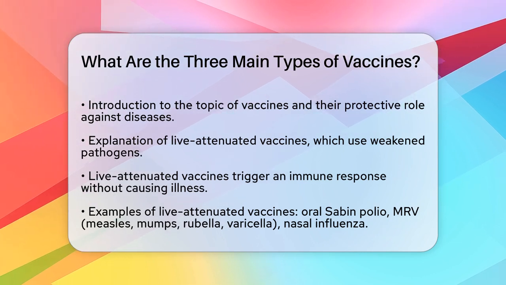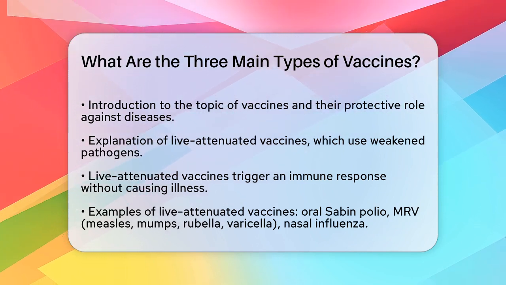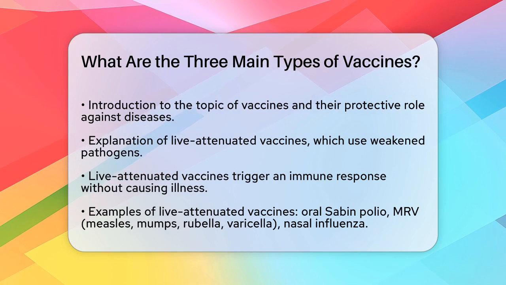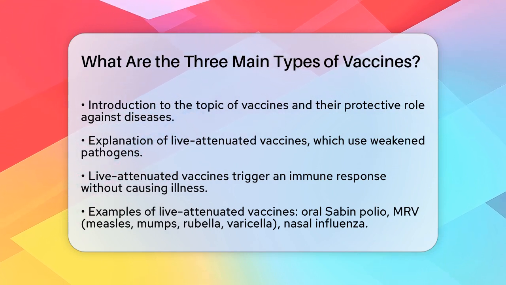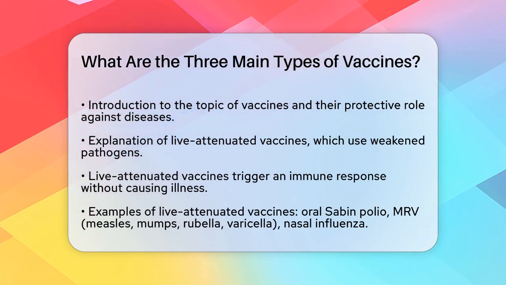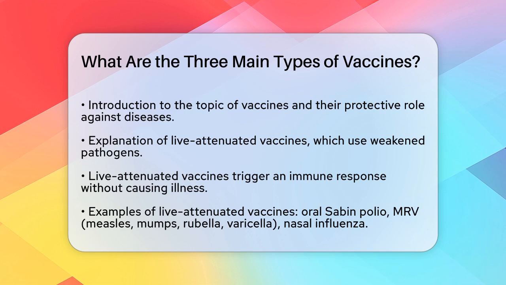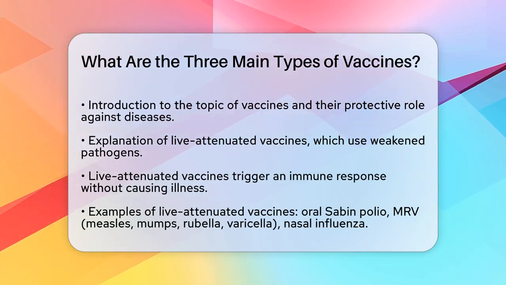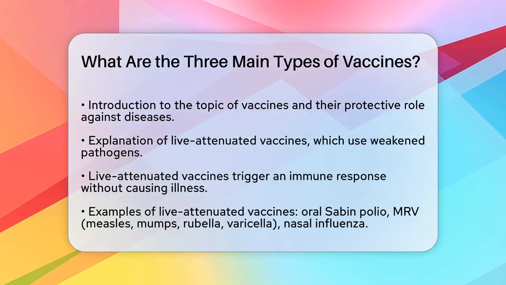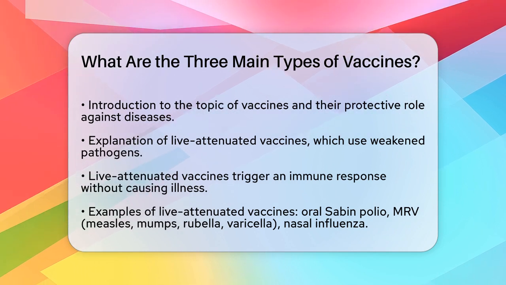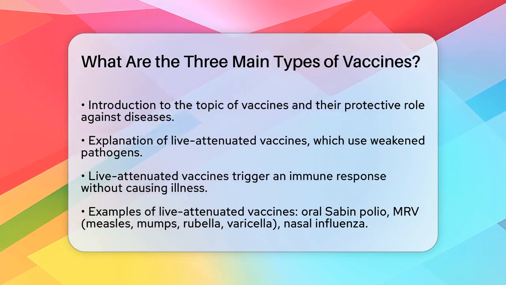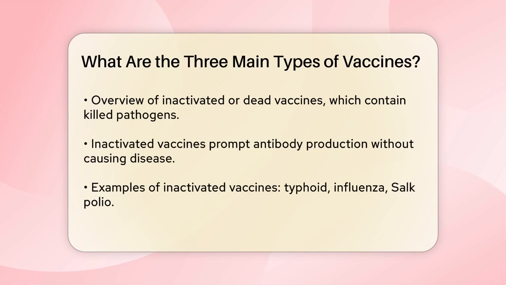These vaccines use a weakened form of the virus or bacteria that causes the disease. This weakened form is not strong enough to make you sick, but it's enough to trigger an immune response. Examples include the oral Sabin polio vaccine, the MMRV vaccine for measles, mumps, rubella, and varicella, and the nasal influenza vaccine. These vaccines mimic the natural infection, so your body learns to defend itself against the real thing.